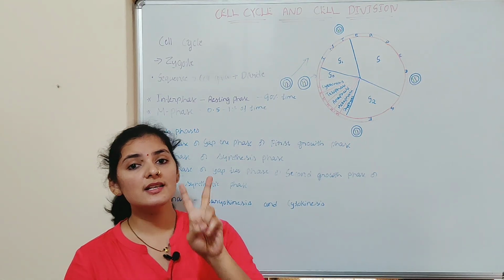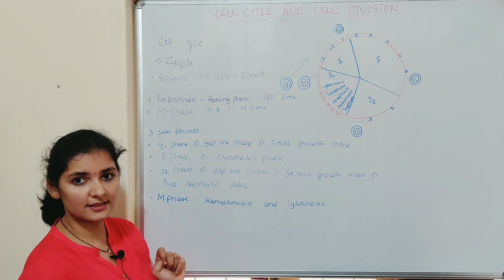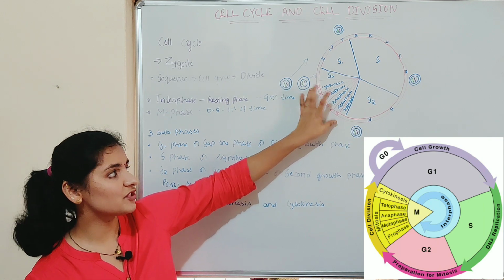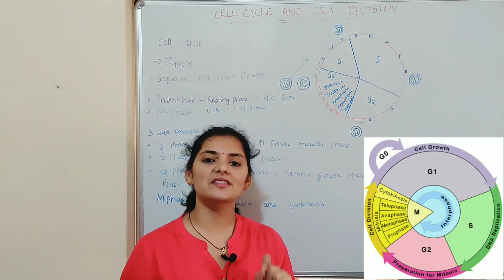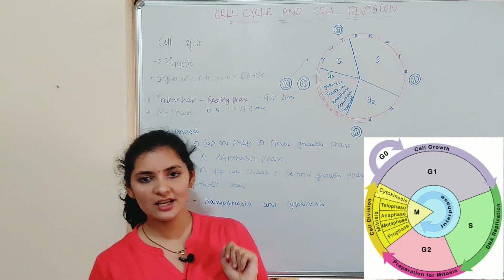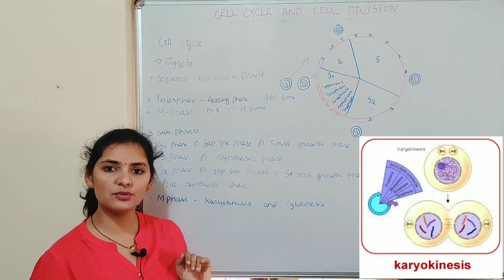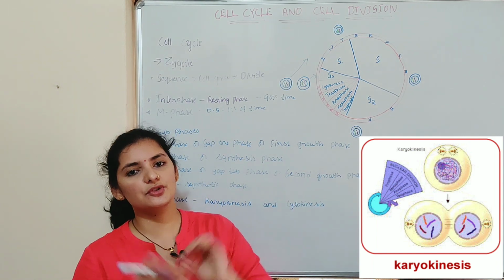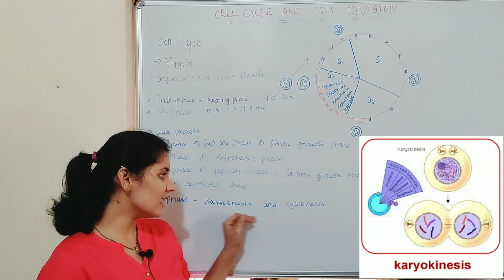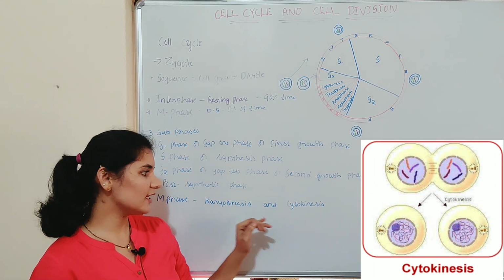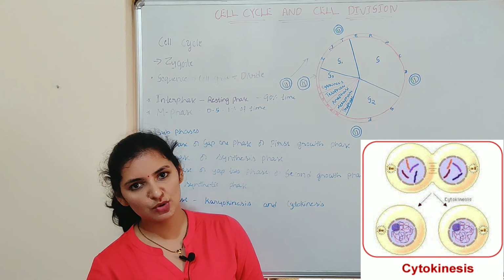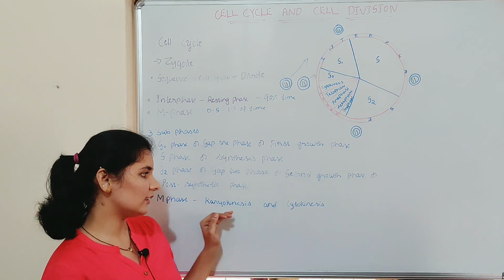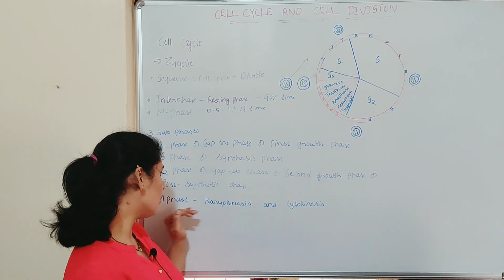Now let me talk about the second phase, that is M phase. M phase represents a phase where the actual cell division takes place, of both mitosis and meiosis. This M phase begins with the nuclear division, where the daughter chromosomes are distributed to the two cells, and that process is called karyokinesis. After the karyokinesis, division and distribution of cytoplasm takes place, and that process is called cytokinesis. So karyokinesis and cytokinesis together form M phase.